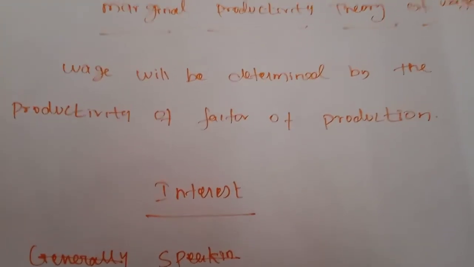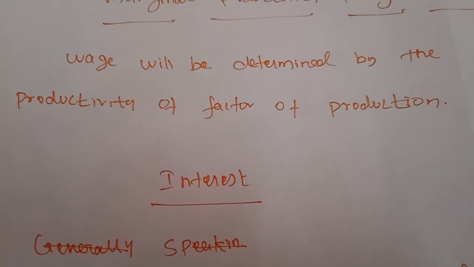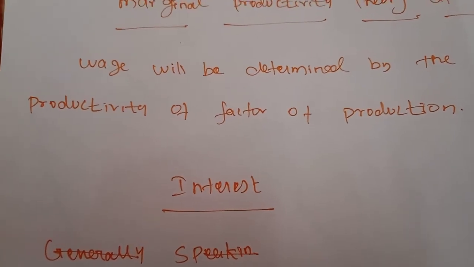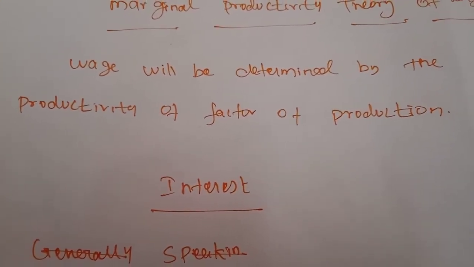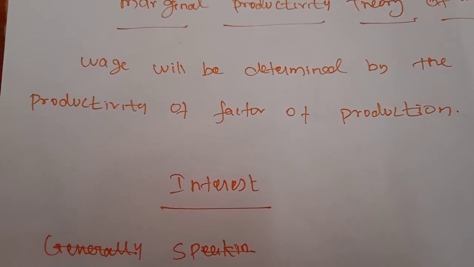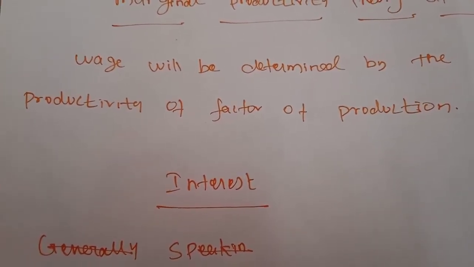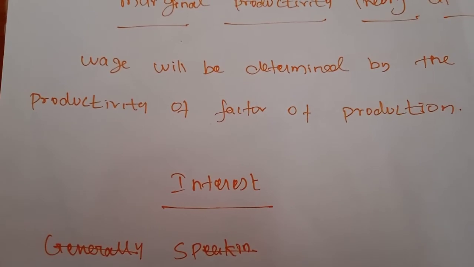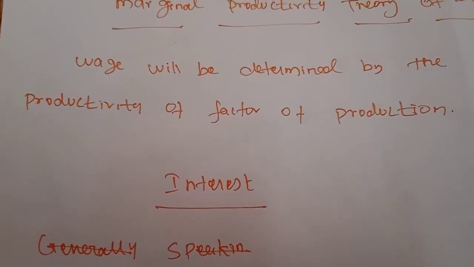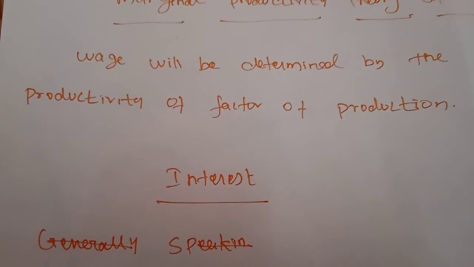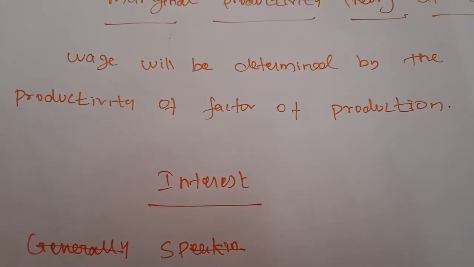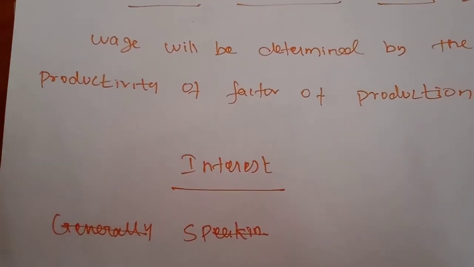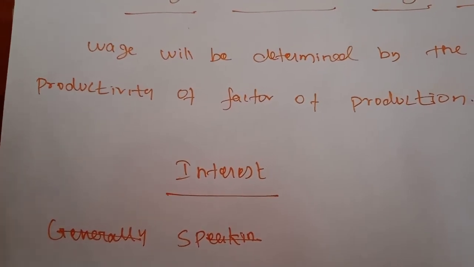So if the producers employ some amount of labor, the labor will get their remuneration on the basis of their productivity only. Every laborer has a different type and different productivity. Suppose one laborer is able to work more hours and some workers do their work in fewer hours. On the basis of the productivity of the labor only, the labor will get remuneration in the form of wage. So under perfect competition, the wage is paid equal to the marginal product of labor.